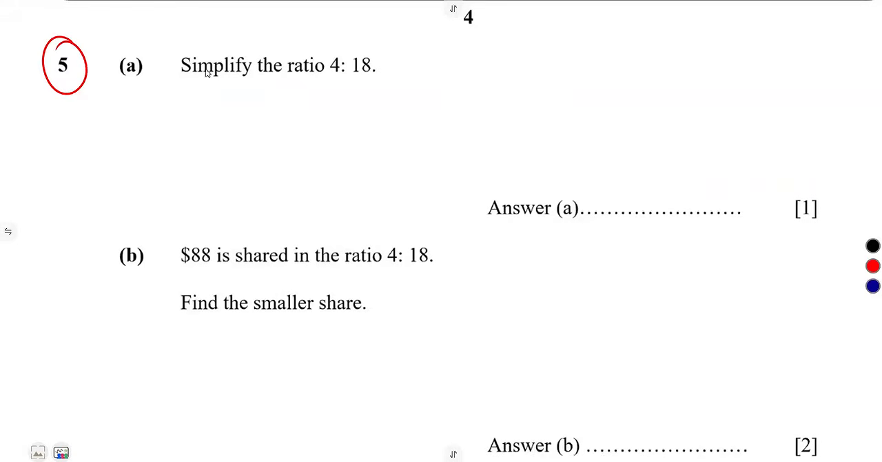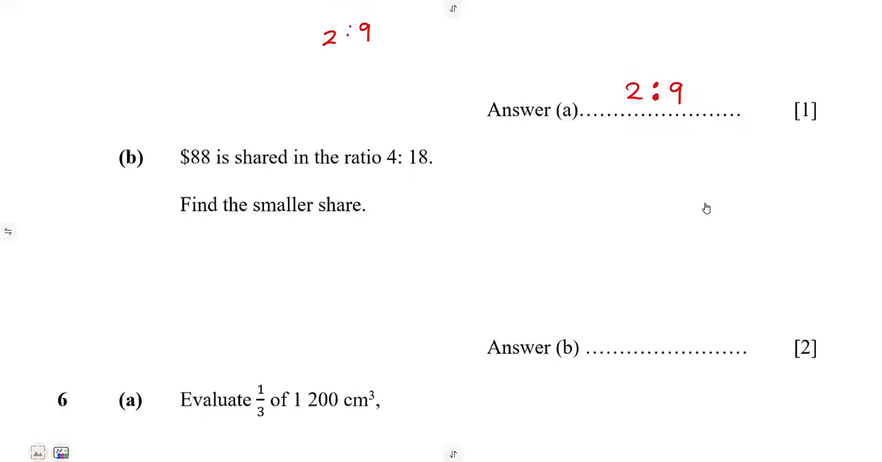Number 5, simplify the ratio 4:18. Simply find the highest common factor between these two numbers, which is 2. So divide by 2: 4 divided by 2 is 2, and 18 divided by 2 is 9. So this is the simplest ratio that you're going to have, 2:9.